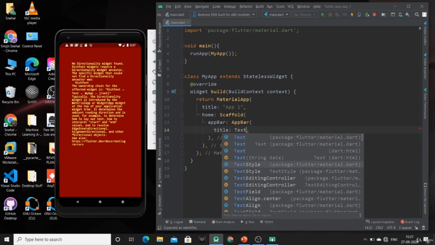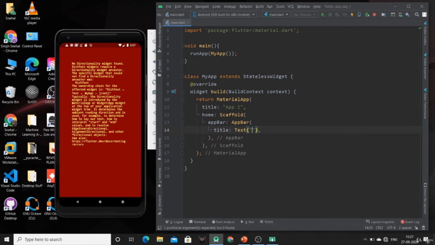Inside this text widget, that is day 1. So this will be the title of our app. Now after that, whatever we are going to see inside our page will be the base created by this scaffold. So now we have mentioned the title of our scaffold or of our page.